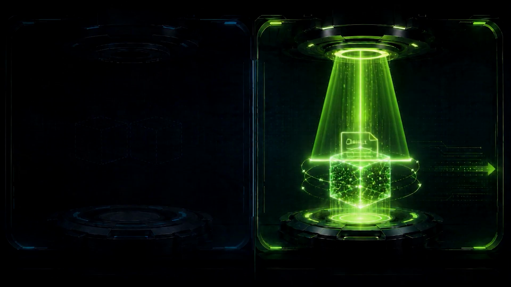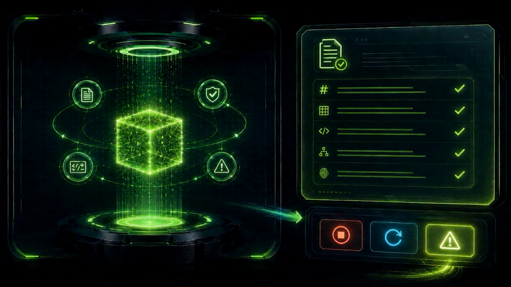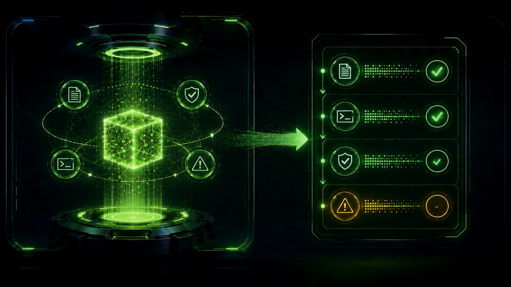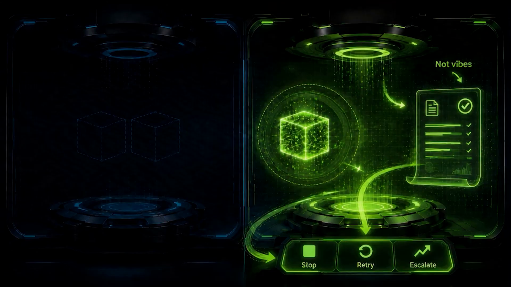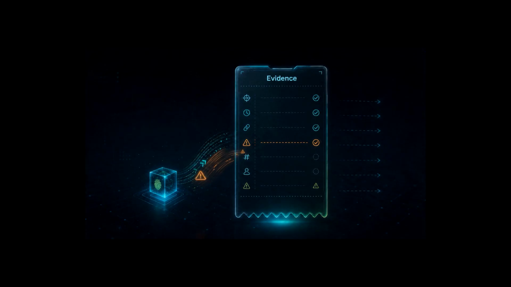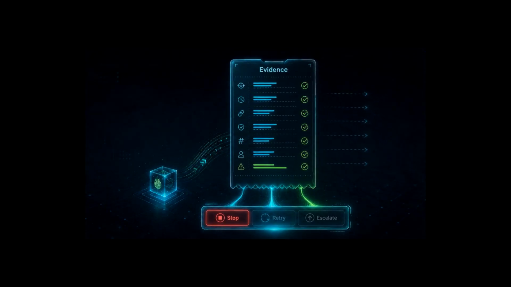Never let the model grade its own homework. Have one agent make the thing, have another agent, preferably read-only, check the thing against the contract. And when the stakes are high, the checker should produce evidence for you, not just a vibe. Evidence like I read these files, I ran these commands, these checks passed, these risks remain. This should stop, try again, or escalate. That is the difference between loop engineering and just automating chaos.